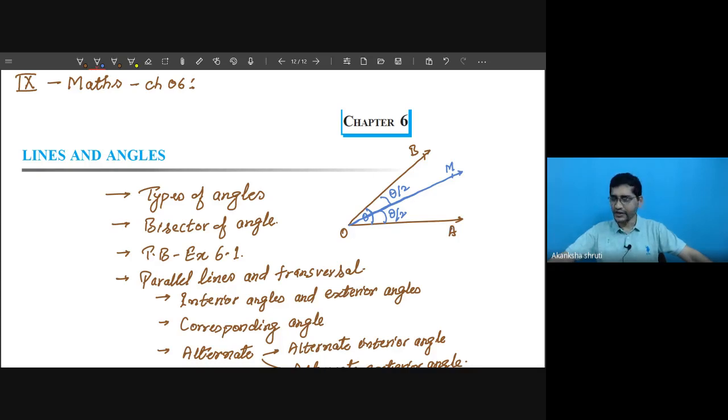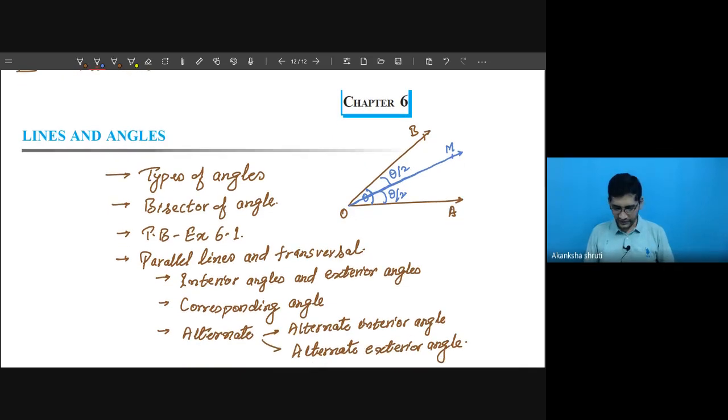Students, if we recall, we have already learned various types of angle. We have learned about vertically opposite angles and they are equal. This thing we have learned in our last class. So students, if you have doubt, then please go through those videos first.